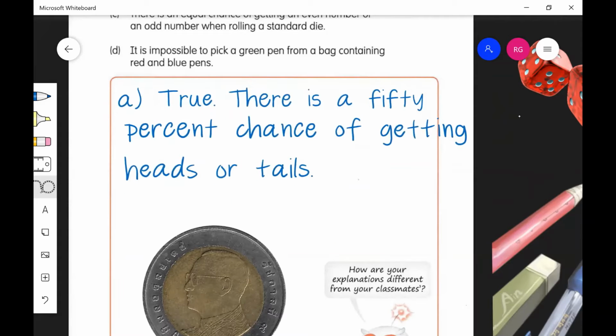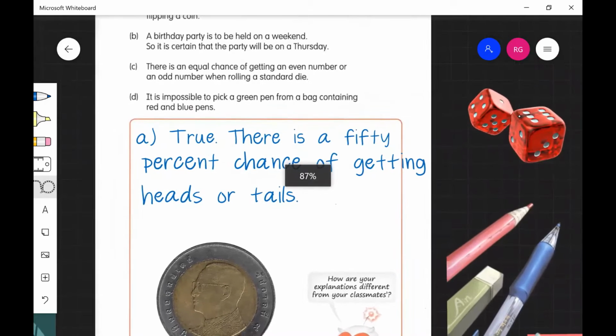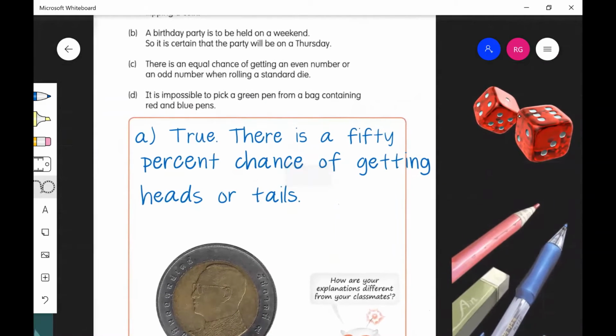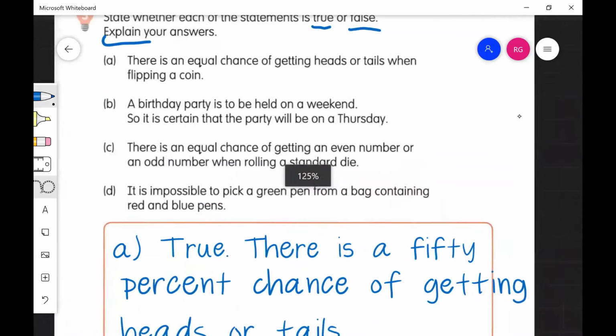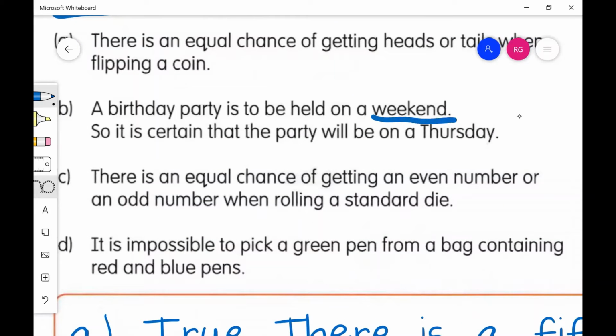So for part B then, let's see here. It says a birthday party is to be held on a weekend. So it is certain, let's look closely here. If it's on the weekend, that includes just Saturday and Sunday.